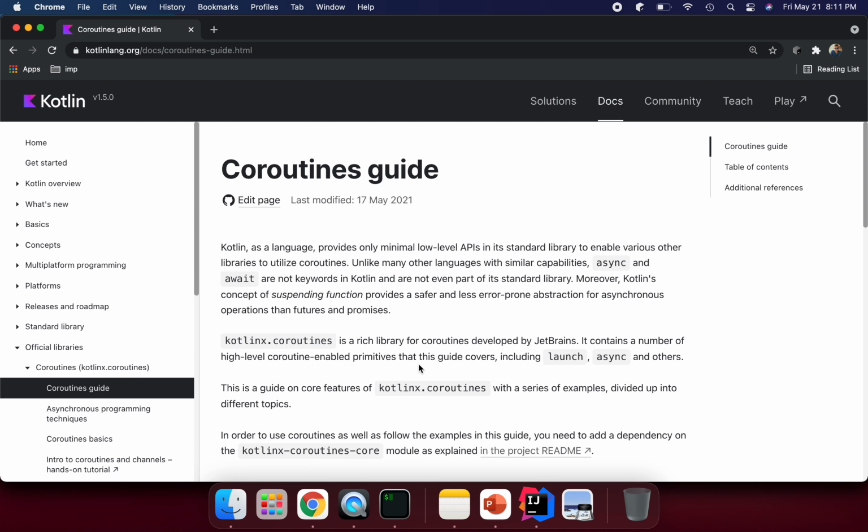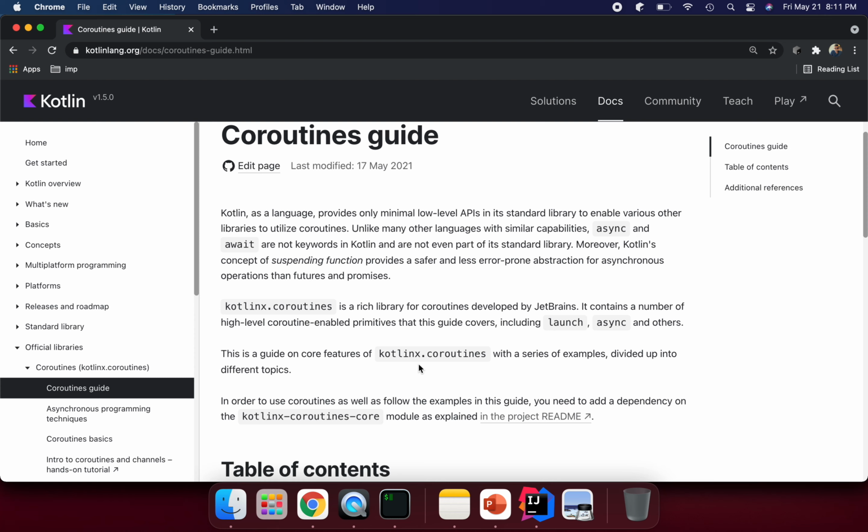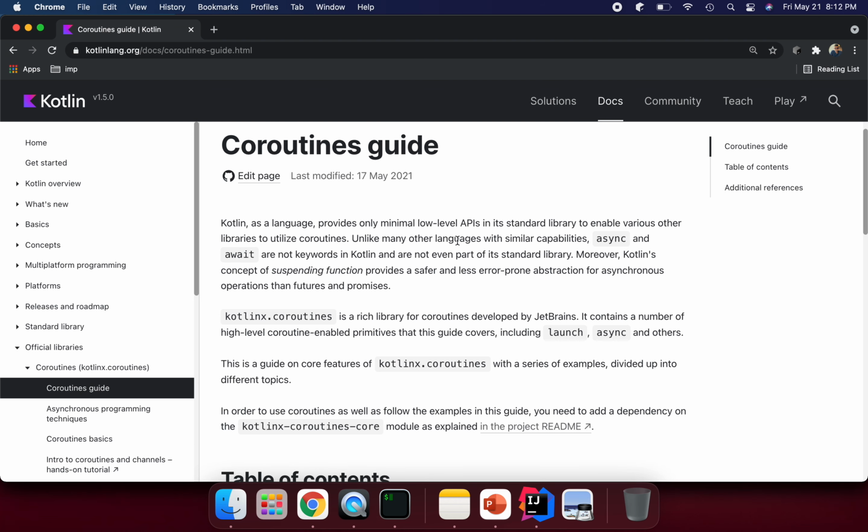Last lecture I discussed what multi-threading is and how we can use threads. So let's discuss what a coroutine is and why we are using this library in Kotlin. Kotlin as a language provides only minimum low-level APIs in its standard library. So coroutines come as a separate library. The standard library has minimum APIs, and they have written one more library independently to enable various other libraries to utilize coroutines.